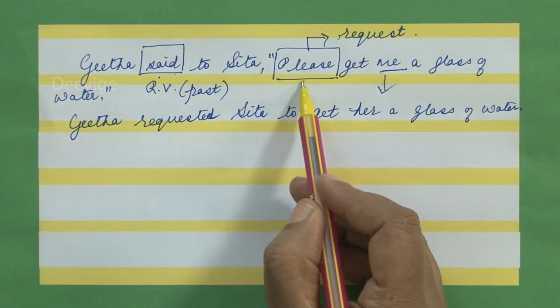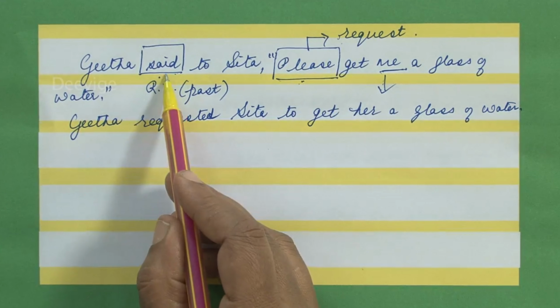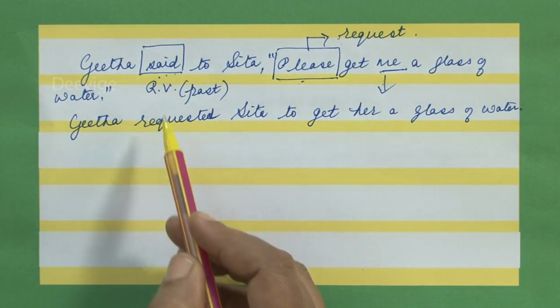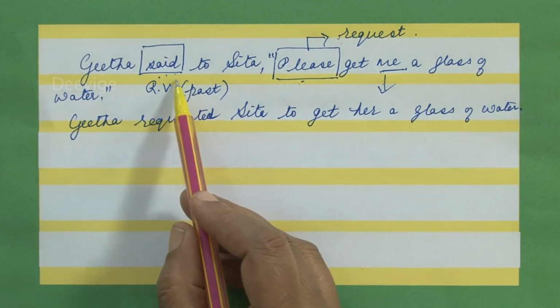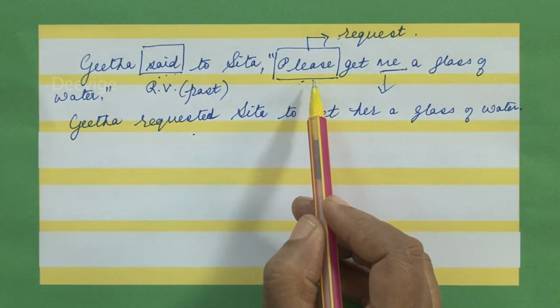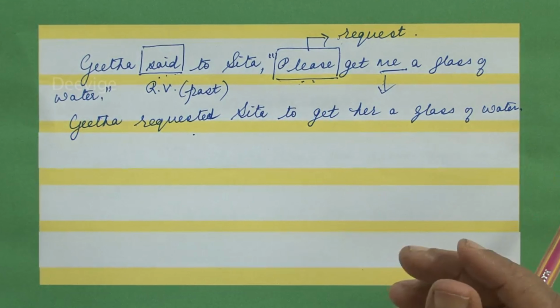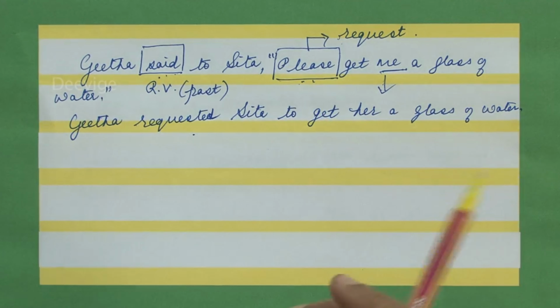So the word please is there. Please indicates request. Therefore, said will not be retained as said in the indirect speech. Said will be changed to requested because of the presence of the word please. Now let's take an example where there is an order given in the direct speech.